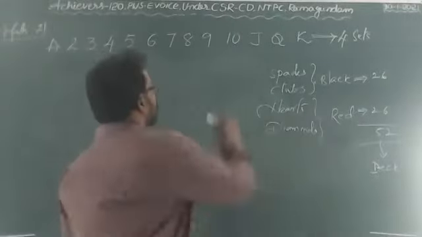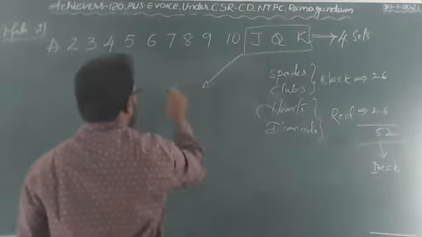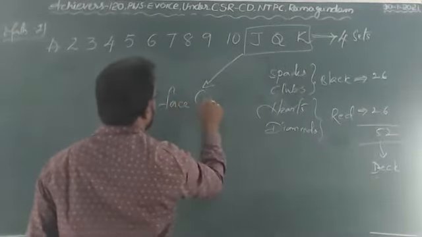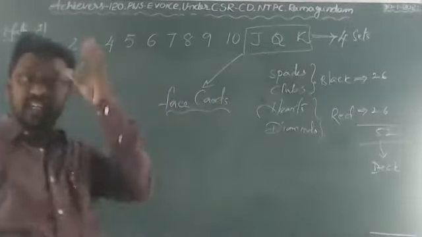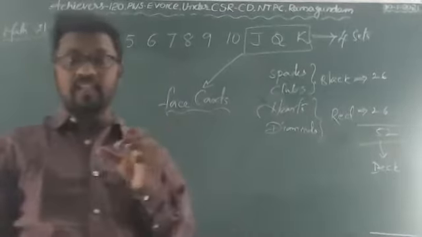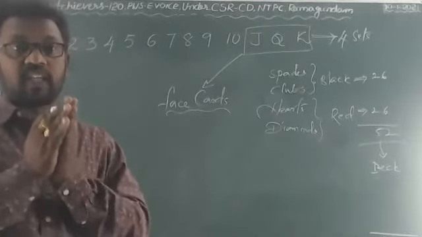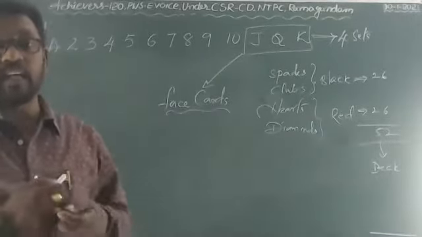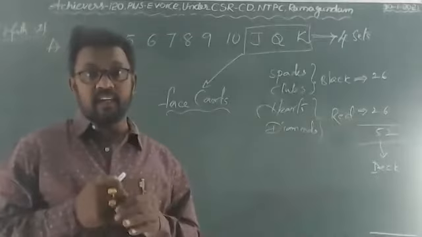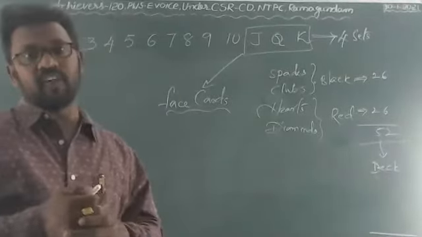In this, J, Q, K are called face cards. Observe carefully: on the Jack, Queen, King cards, you can see the face. Jack, Queen, a lady, King, like that. Faces you can observe.